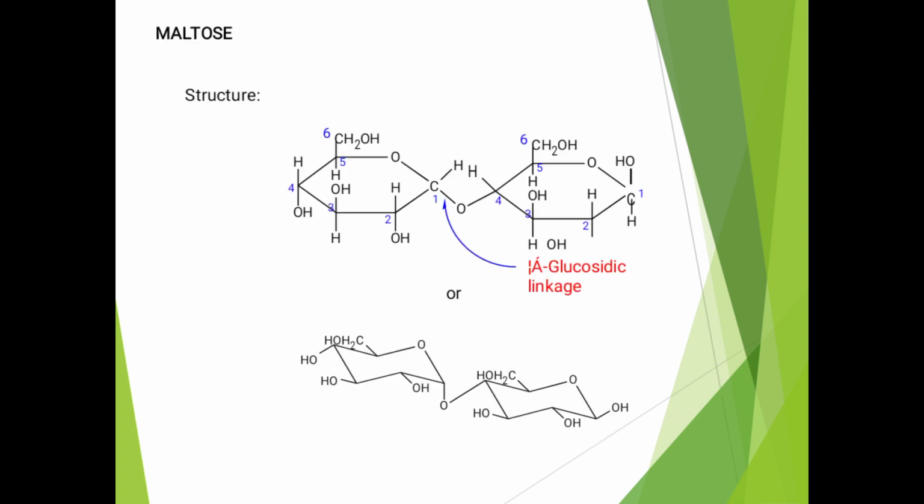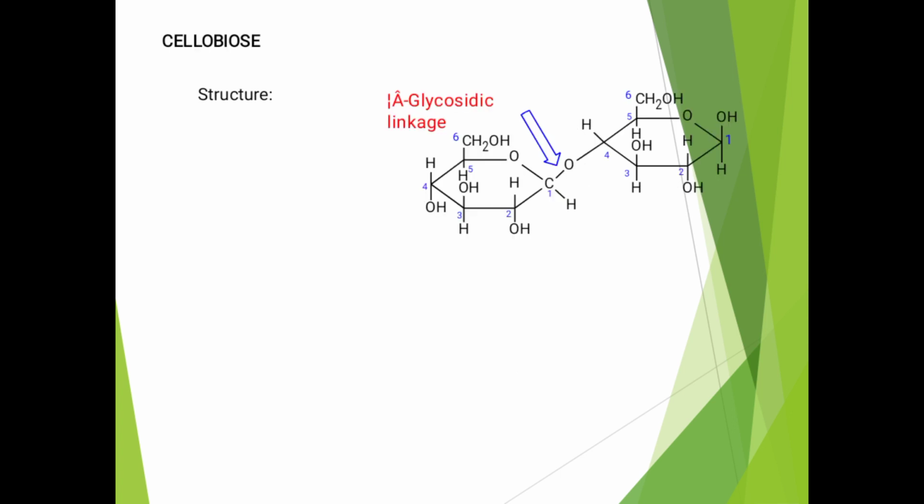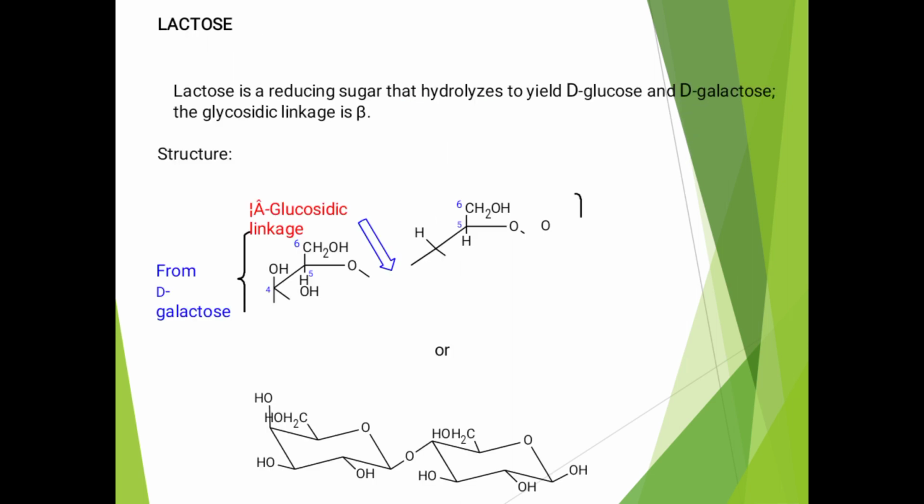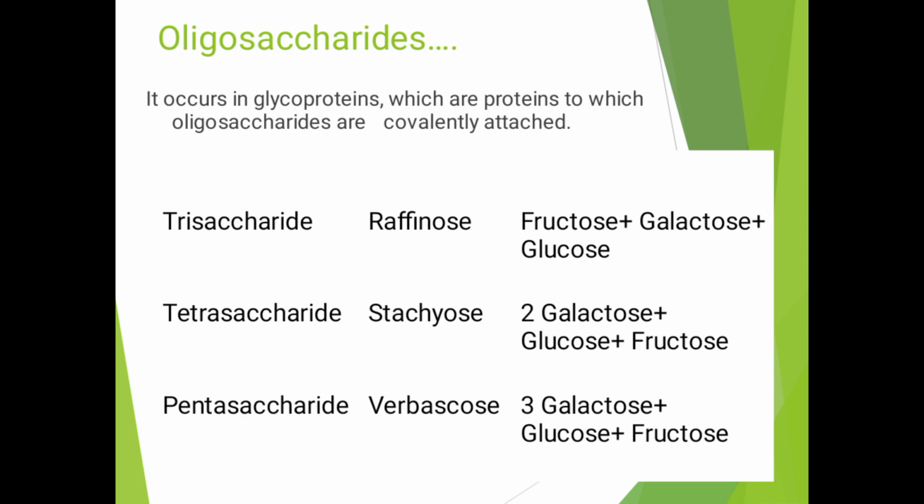Then the maltose structure, then the cellobiose structure, the lactose structure. Lactose is a reducing sugar; on hydrolysis it yields D-glucose and D-galactose, and the glycosidic linkage is beta. Oligosaccharides occur in glycoproteins, which are proteins to which oligosaccharides are covalently attached.